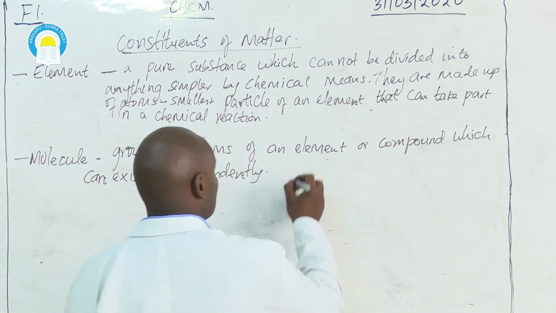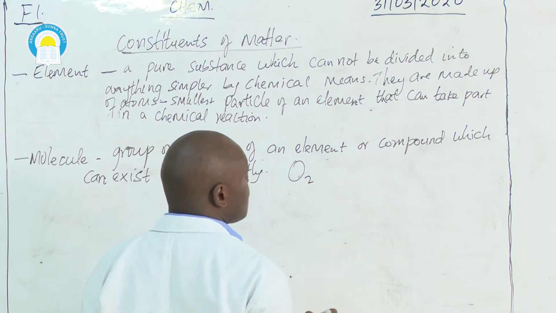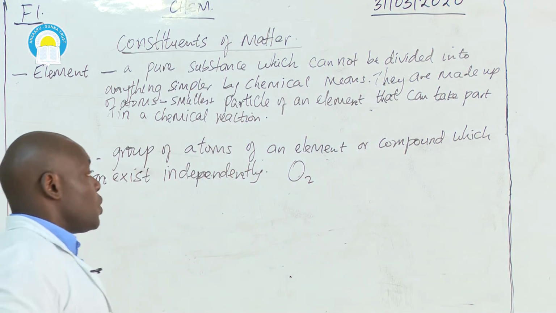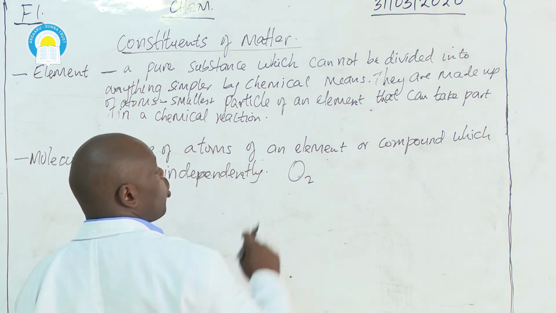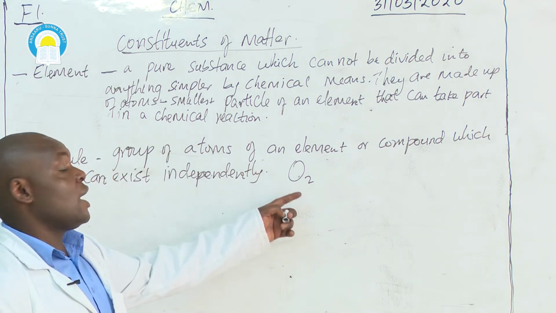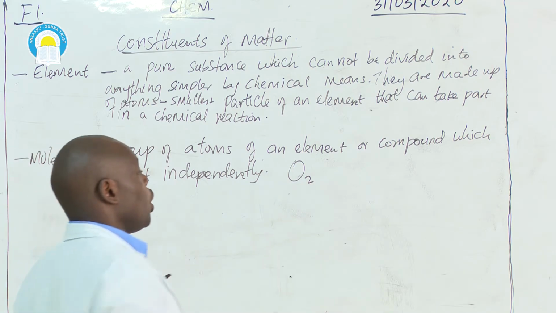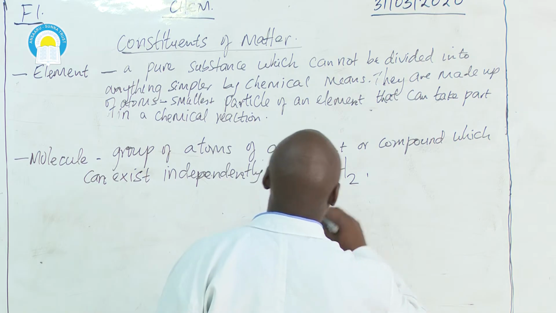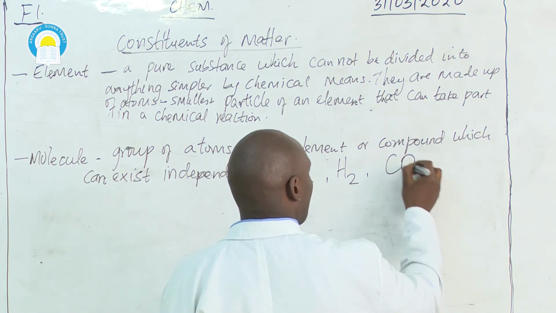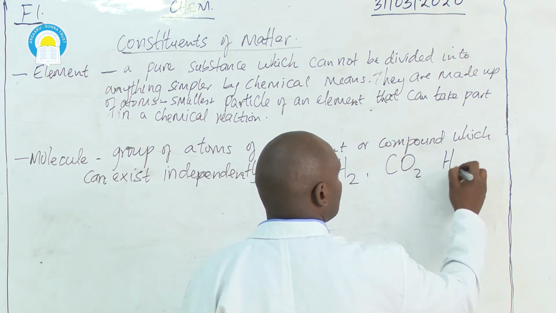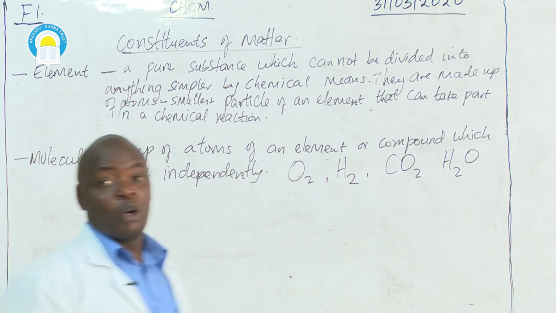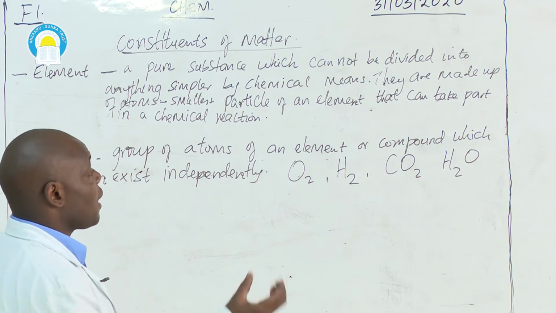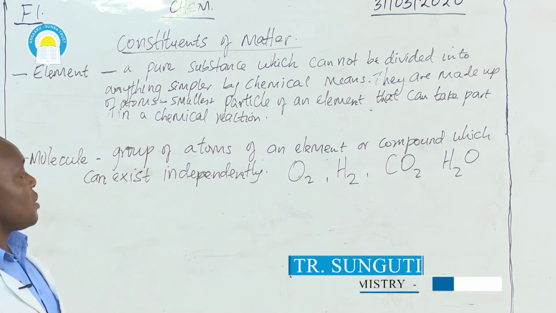For example, oxygen cannot exist as an atom on its own. Two atoms of oxygen join together to give us oxygen gas. Oxygen gas is made up of oxygen molecules. We have the hydrogen molecule, carbon dioxide, and water. Those are examples of molecules. Atoms either of the same element or different elements come together and exist as a molecule.